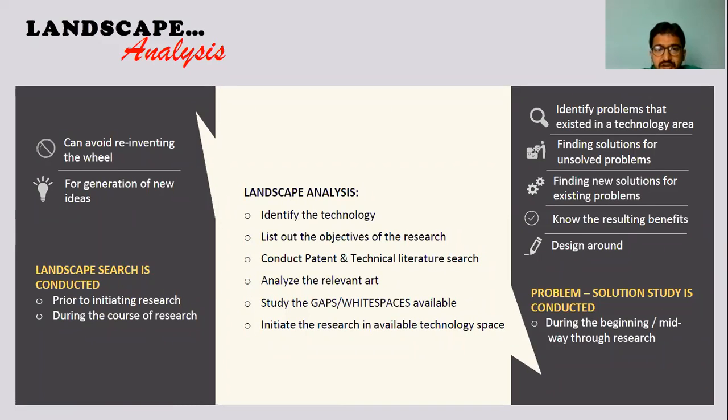The minimum steps we have to concentrate on in the landscape analysis are: identify the technology on which you would like to do your research, list the objectives and define them, 1 2 3 4 like this, conduct the patent and technical literature search, and the fourth step is analyze the relevant art. Again, find out the gaps or white spaces between the existing and your proposed one, and initiate the research in the available technology space. If you are doing all these steps, then a landscape analysis will be done.